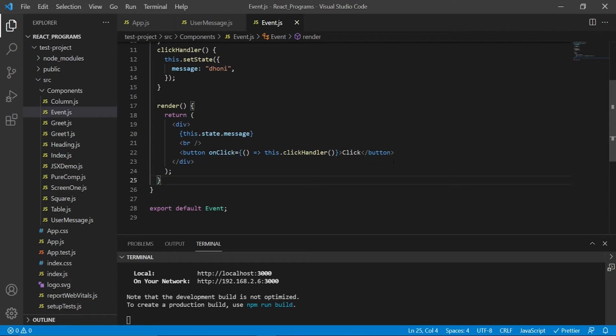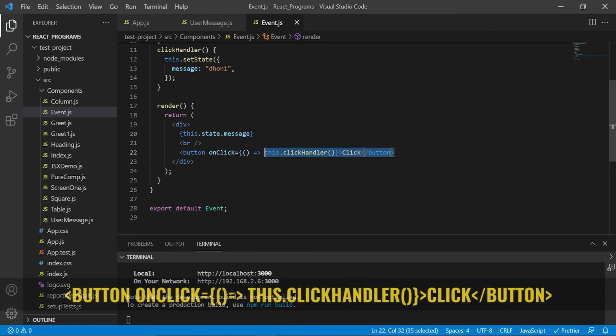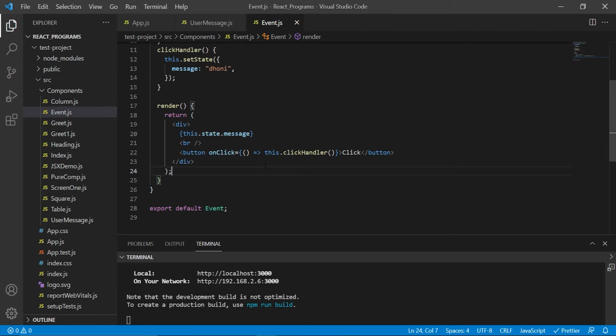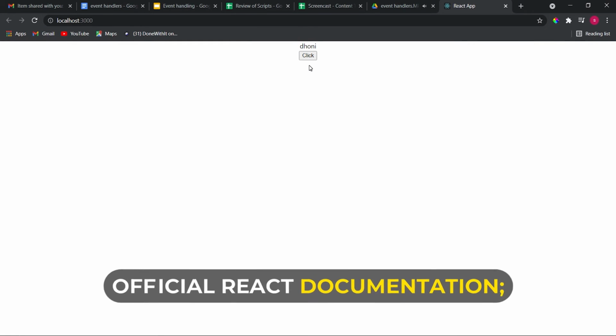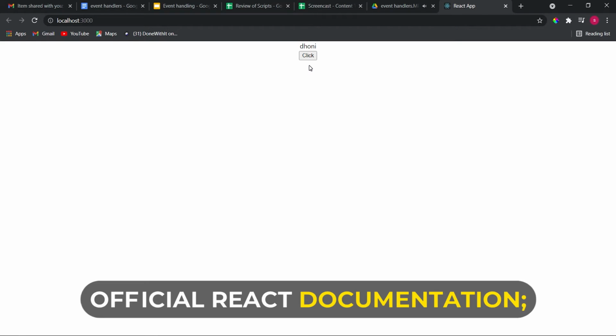Using arrow functions. The arrow function is simply calling the arrow function body. We can see that it calls the event handler this.clickHandler and returns the value. That is why parentheses are required in this approach. When we click on the button Dhoni, click, the message changes from hi to Dhoni. It is most used in the official React documentation.